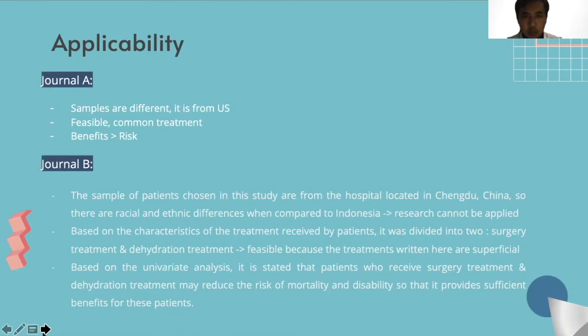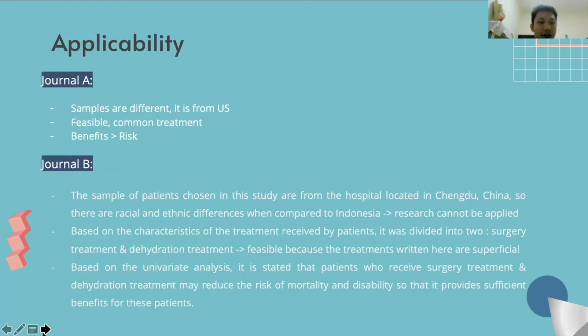Hello, my name is Michael Christopher. So for the applicability of journal A, the samples are too different because the study was done at the Children's Hospital of Philadelphia Research Institute in America. The USA is too far from Indonesia, so there may be differences in race and ethnicity.